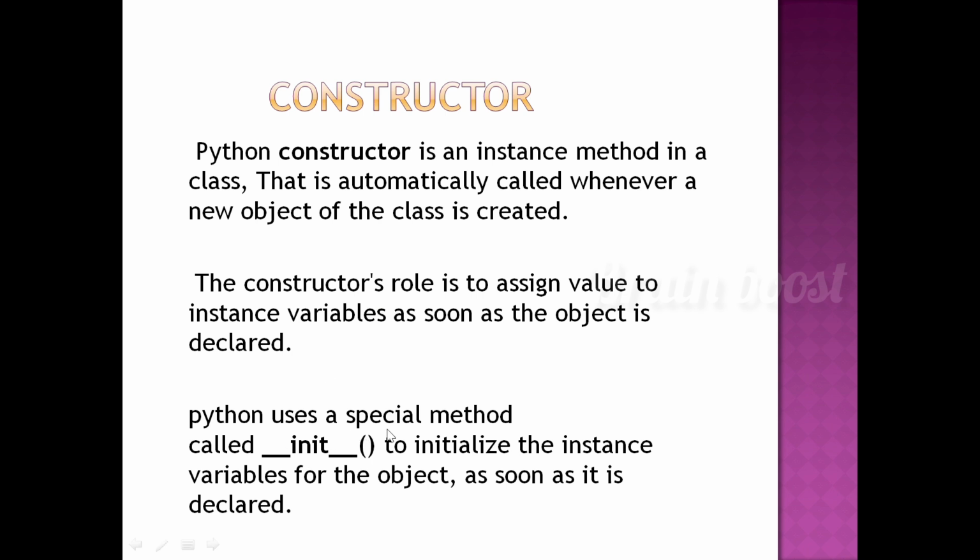Python uses a special method called the init method to initialize the instance variables for the object as soon as it is declared. So by using this method we initialize the object. That is the use of the constructor. It is the method used to assign the value to the object when the object is declared. That is the main role of the constructor.